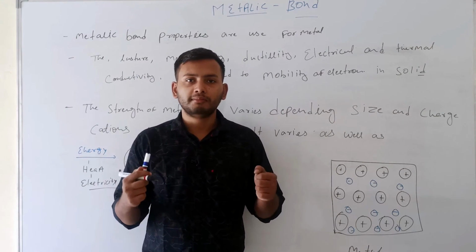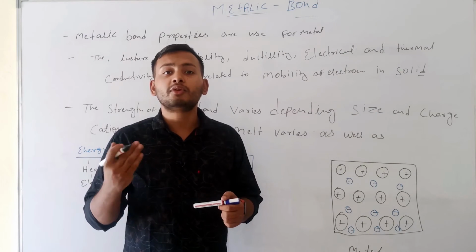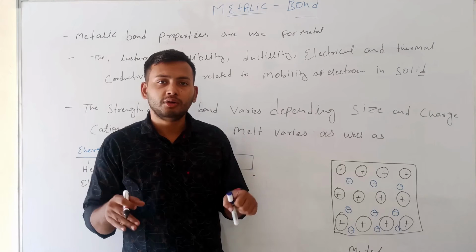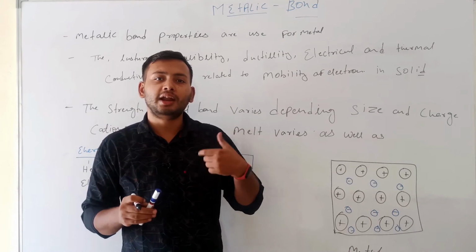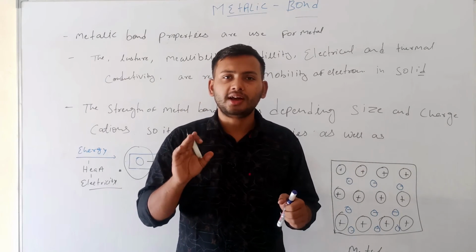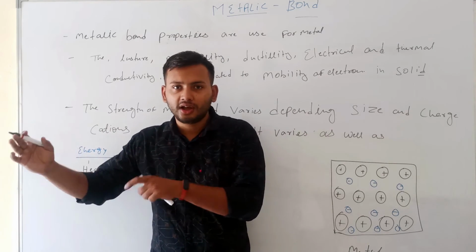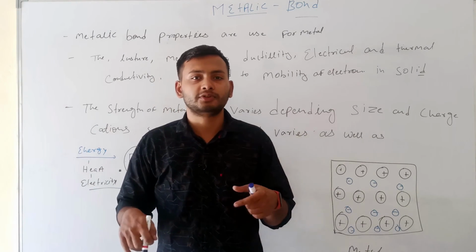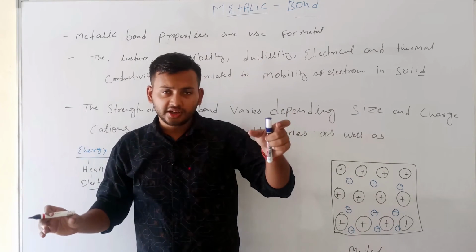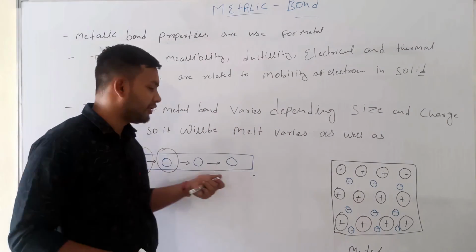If we put more heat, then the conductivity of electrons is faster, then the resistance of the particular metal is less, because resistivity is directly proportional to heat. Sorry, if we increase heat, then resistivity also decreases, so it is inversely proportional. So we say if heat increases, then resistivity decreases. If you put more heat, then the movement of electrons is faster.